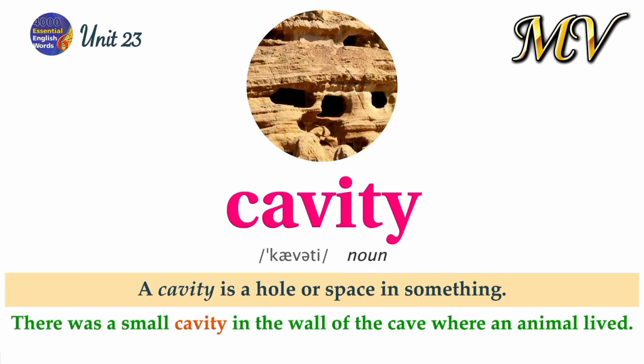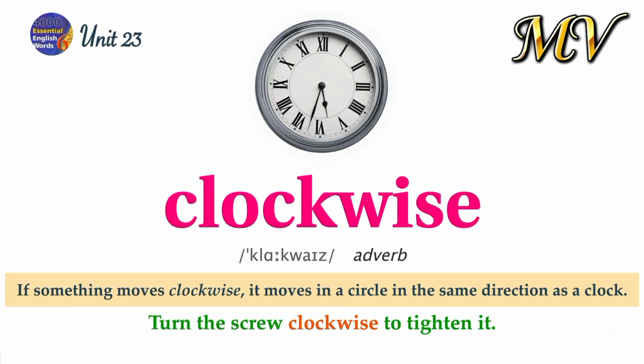Cavity. A cavity is a hole or space in something. There was a small cavity in the wall of the cave where an animal lived. Clockwise. If something moves clockwise, it moves in a circle in the same direction as a clock. Turn the screw clockwise to tighten it.